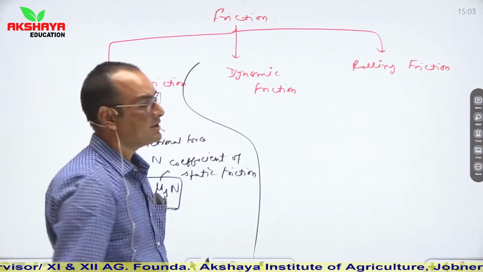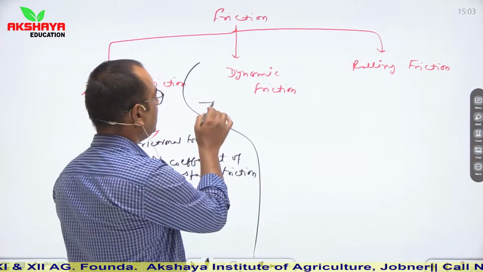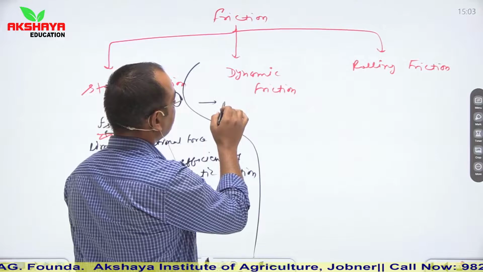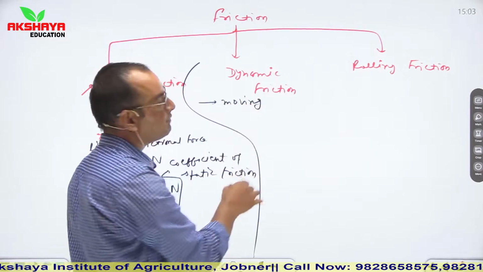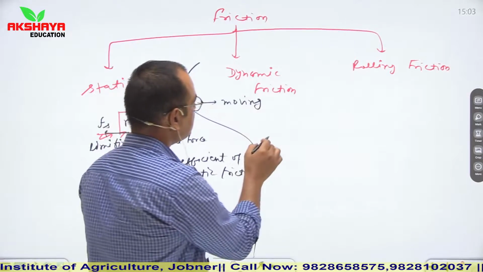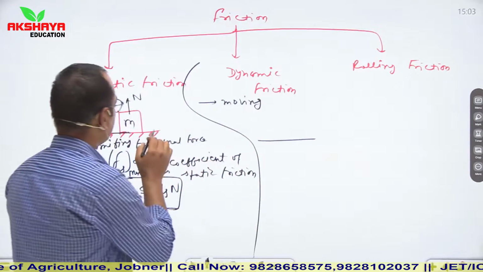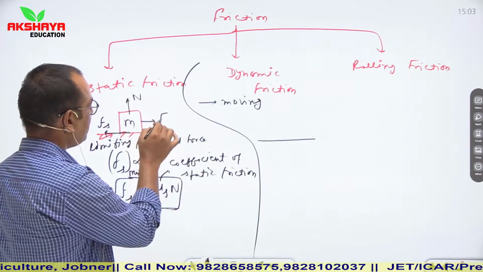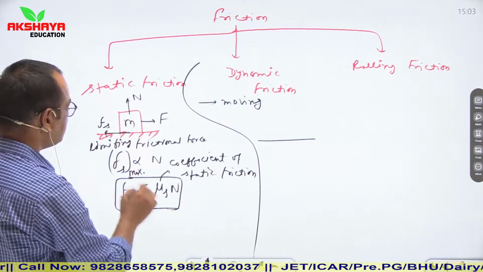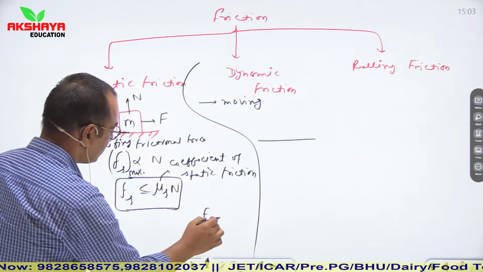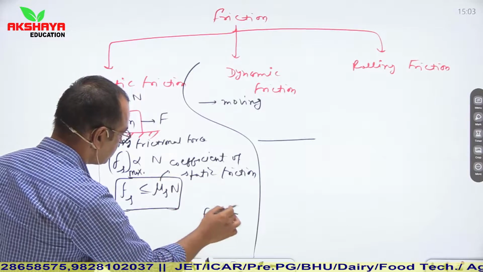Now dynamic friction. Dynamic friction is when the particle is moving on any surface. In this situation, let us say if force F is applied but it is in static friction, it means Fs, the static force, is greater than the external force.